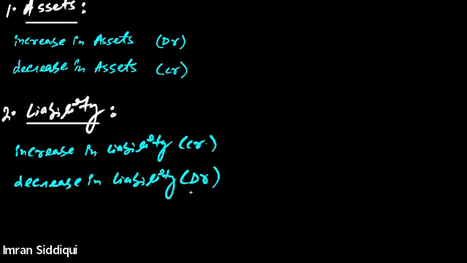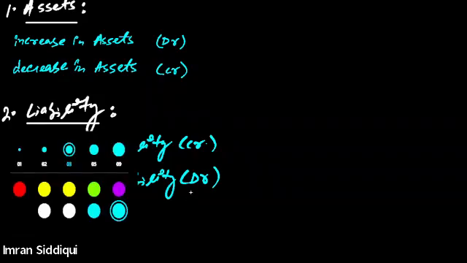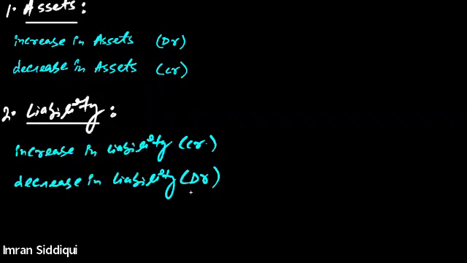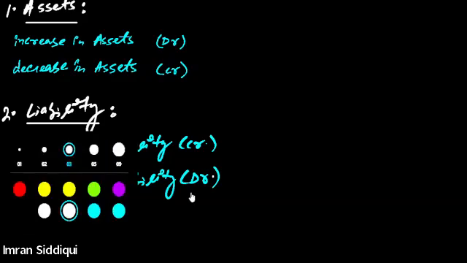Don't you think the rule regarding liability is completely opposite of the rule of asset? What does the rule of asset say? Whenever asset increases, we should debit the asset account. Whenever asset decreases, we should credit the asset account. Whereas the rule regarding liability says whenever there is an increase in liability, we should credit the liability account. Whenever liability decreases, we should debit the liability account. Got it? Everybody is clear about this? Please tell me if it's clear or not. Yes, sir, it is clear.